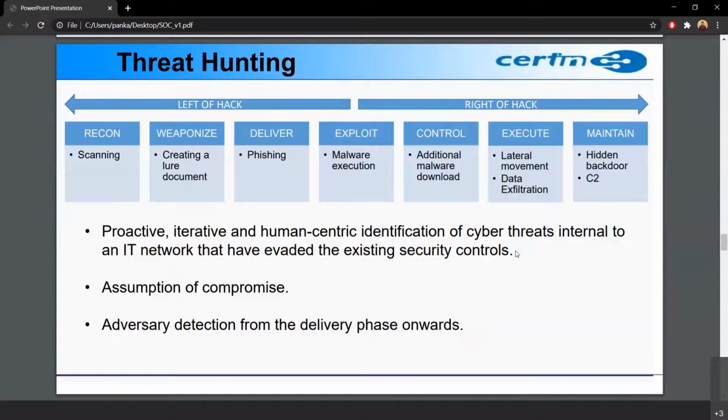Then we have weaponize. Suppose there's a bad actor, some state-sponsored actor, who wants to attack a bank. Now they search for vulnerabilities or some open ports in the bank's network. Suppose they find one, now they will weaponize it. The second step is weaponize. Weaponize is basically creating a document related to the banking domain, suppose an RBI news circular. It seems to be a genuine document, but in it there is a malware. So they weaponize that thing.